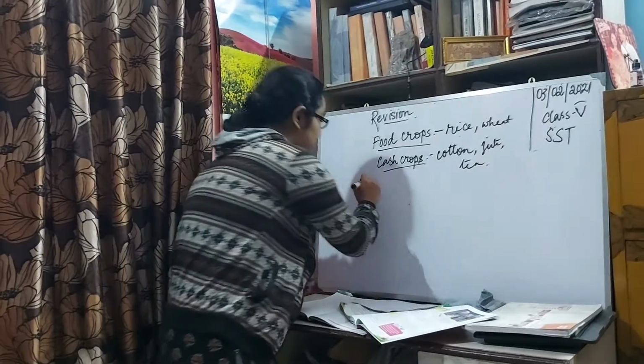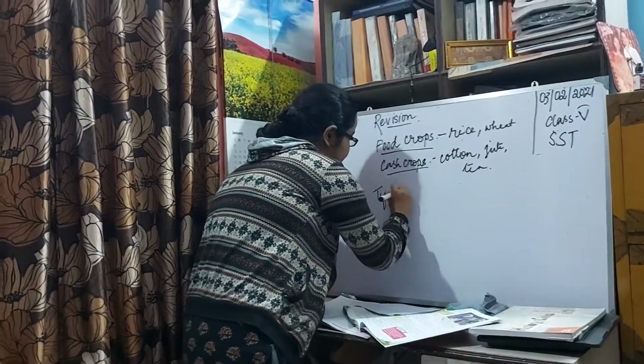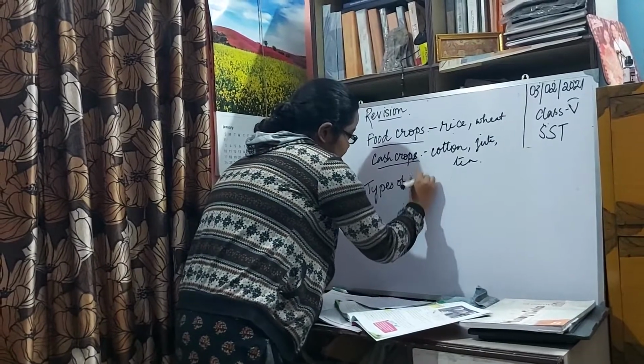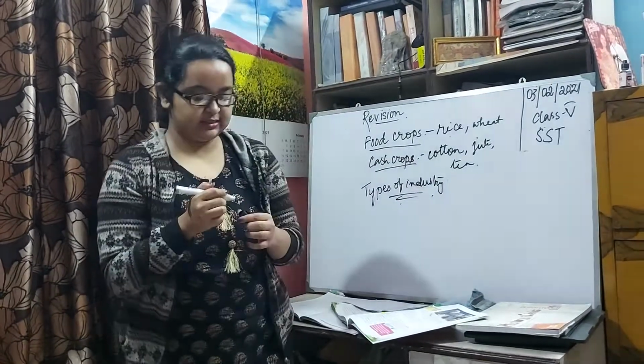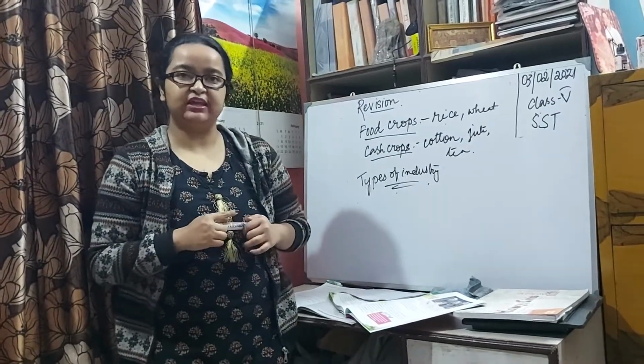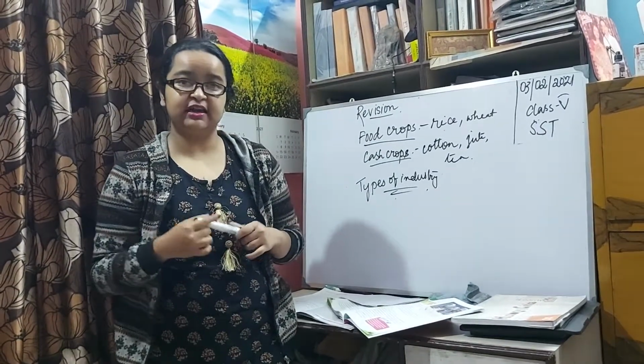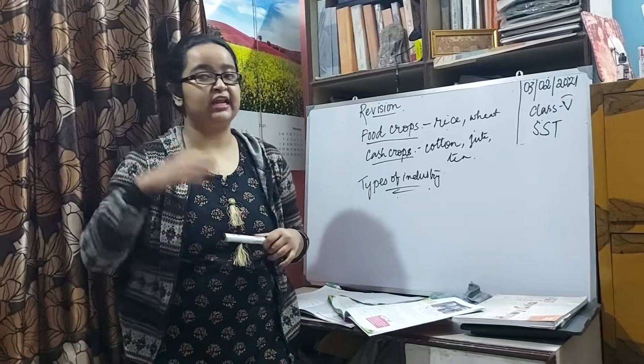Then we have come across the various types of industry, where the industries have been divided on various lines. Depending on the size, the industries have been divided into small scale and large scale.